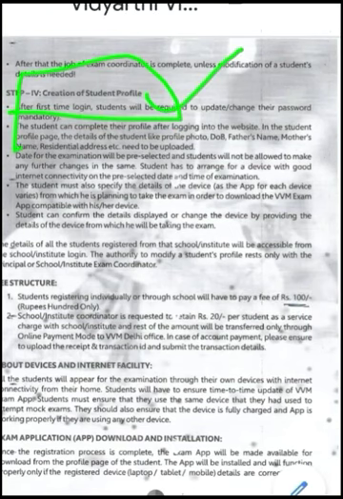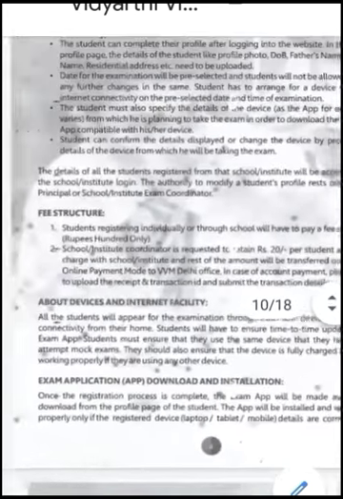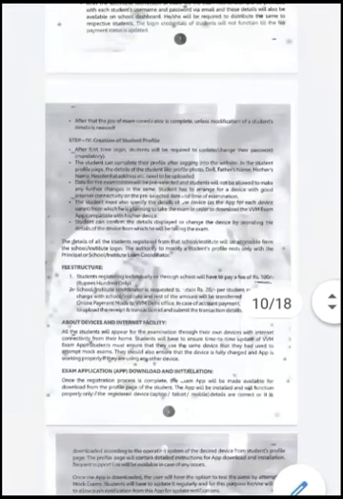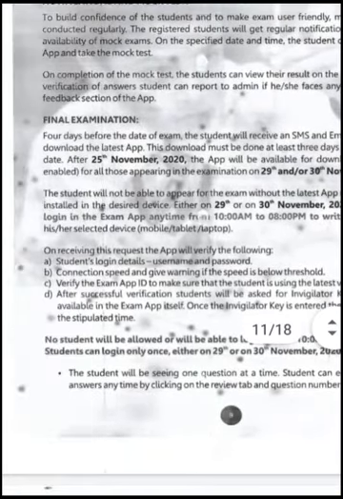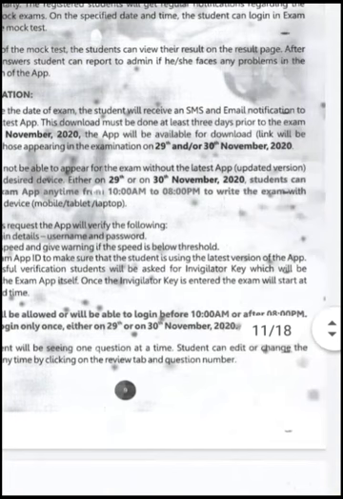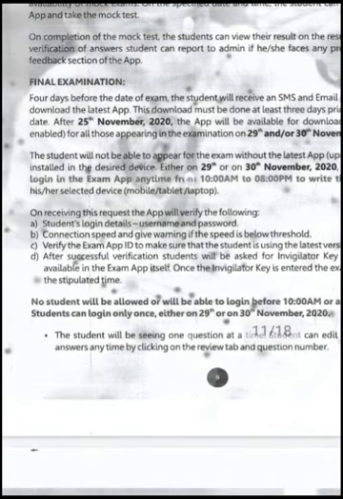There is a registration fee of 100 rupees. You have to pay 100 rupees for this registration, and if you are selected in future, then you will get more than this.